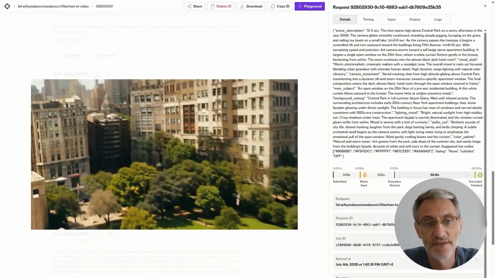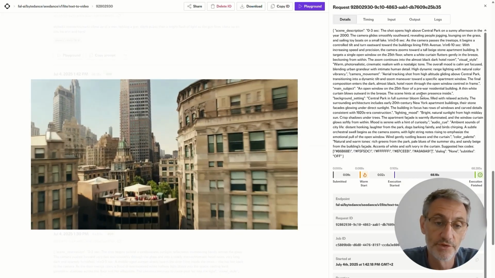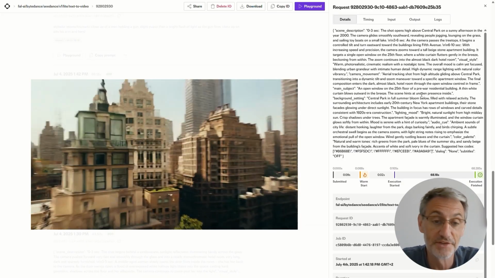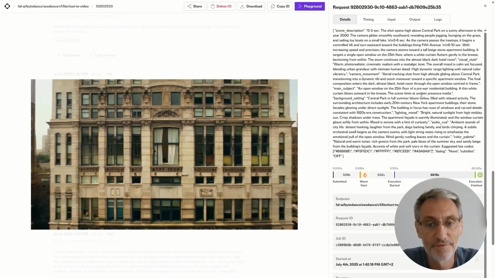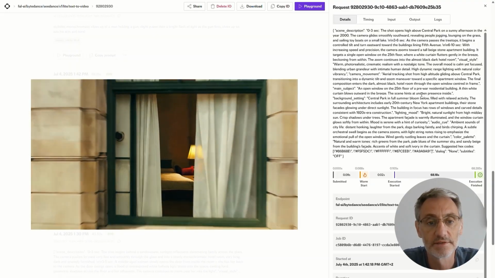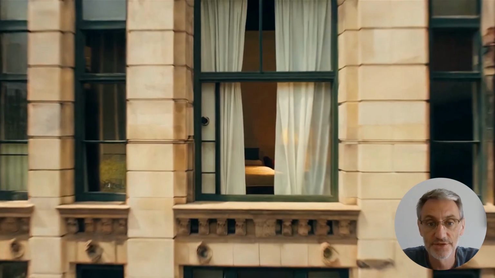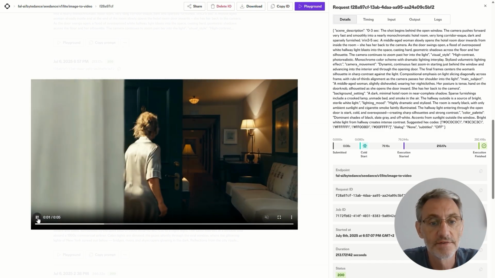So I can take this, and using the image prompt earlier where we took the kid in the sea that turned into a kid on the bike, I can take a frame here of the windowsill and use that as a seed. So that's a screen grab from that video. And the next prompt is the going through the window into the hotel room that we tried earlier in monochrome. And it gives us this.